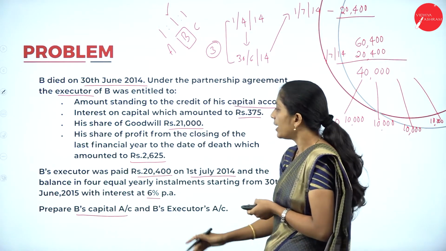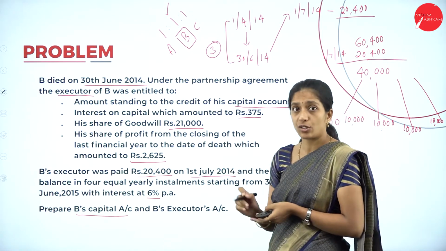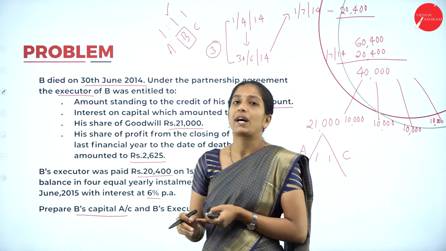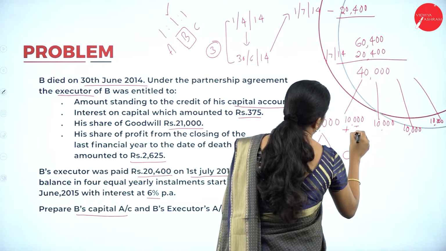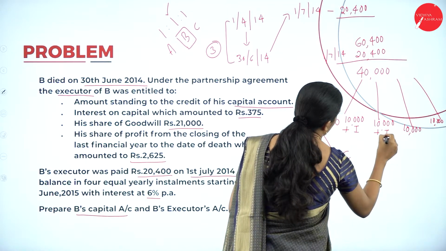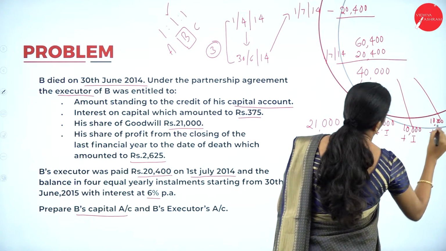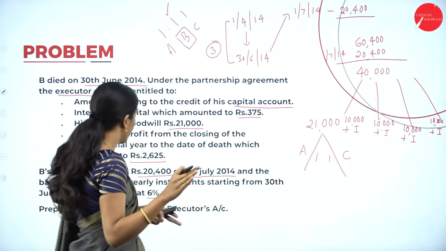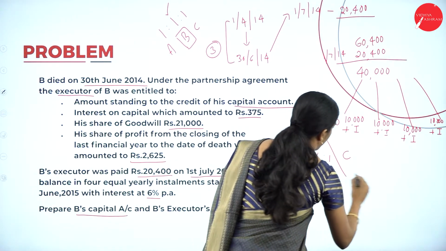See the adjustment here: equal yearly installments starting from 30th June 2015 with interest at 6% per annum. So each year along with 10,000 they have to pay interest of 6%, and the payment starts from 30th June 2015.